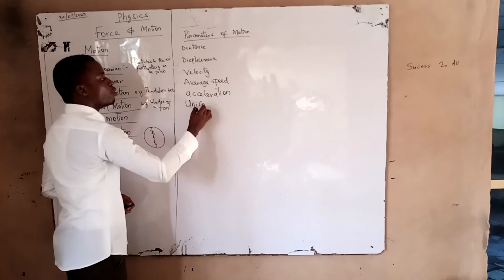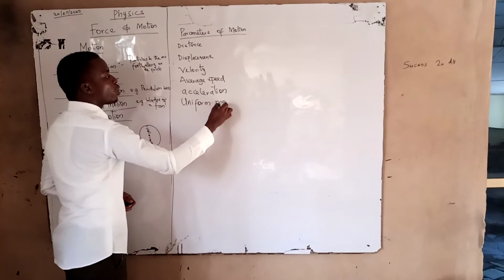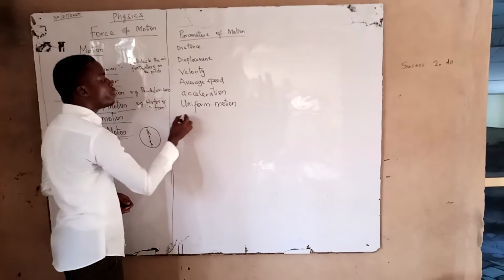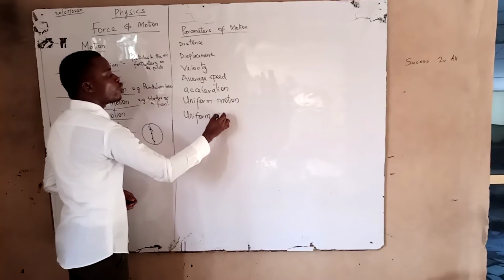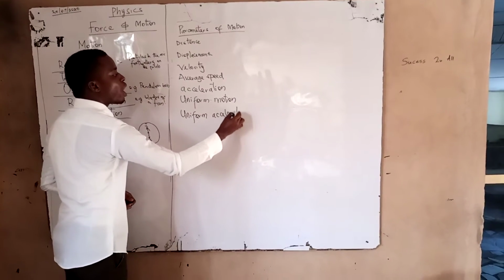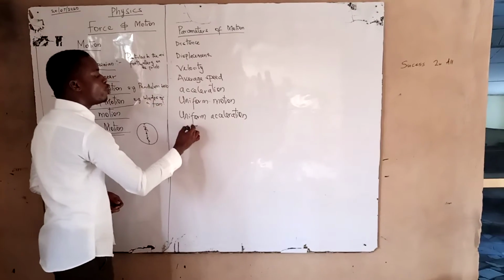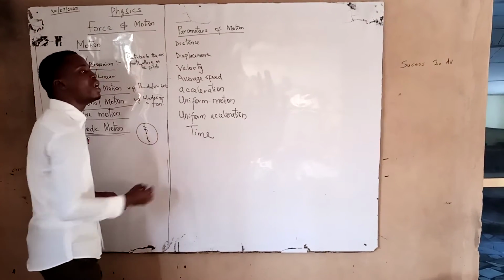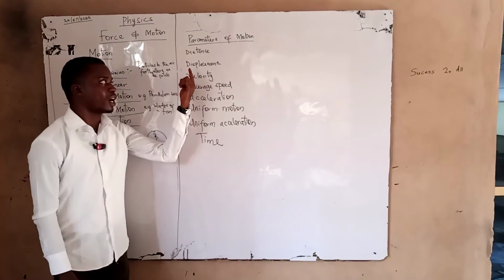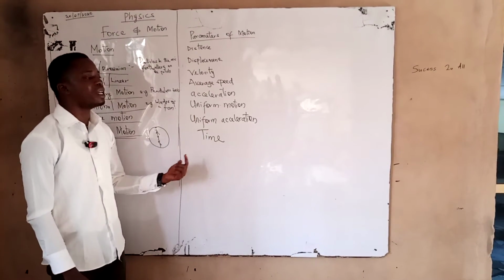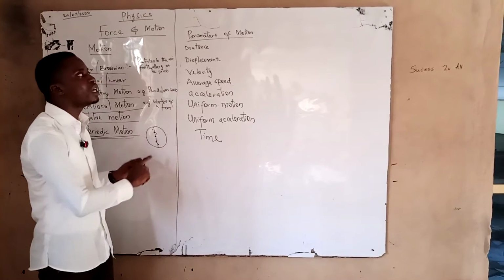Not only that, we can have uniform motion. We must understand what uniform motion is. We can also have uniformly accelerated motion. Not only that, we can also have time. We're going to be looking at all of this as we come to learn motion. There are some things we must understand. All of these parameters of motion that I've listed are essential for correct understanding of motion as we're